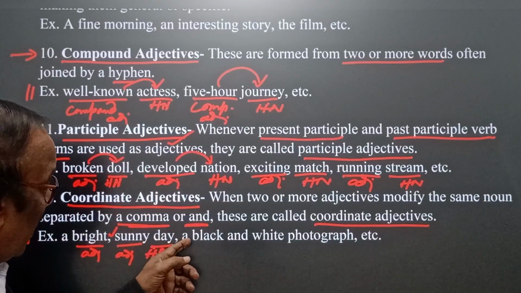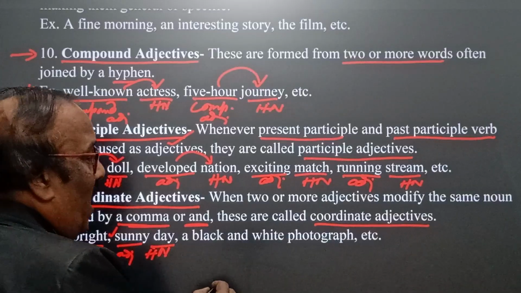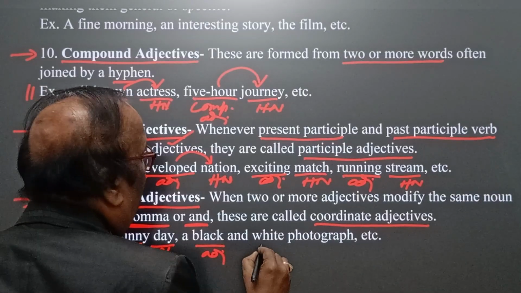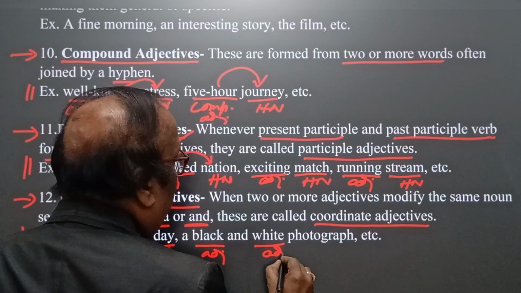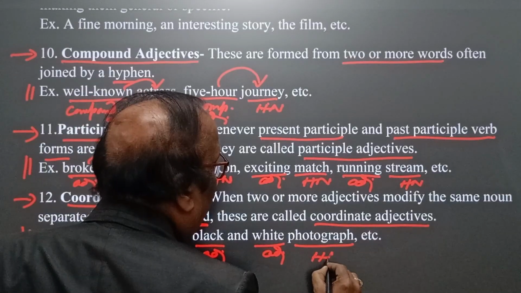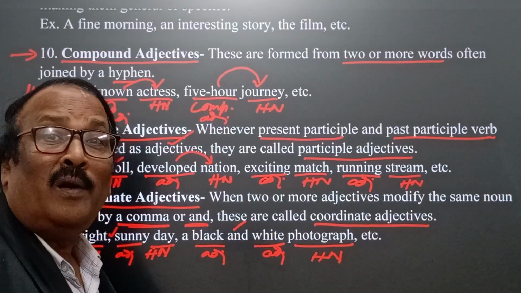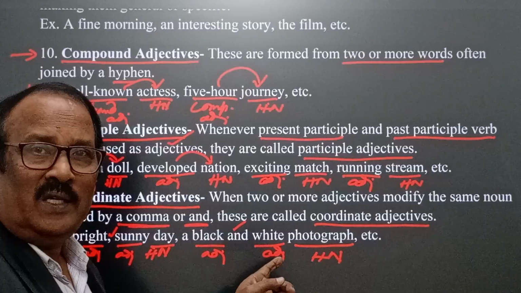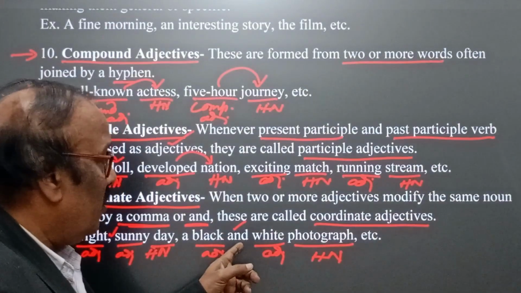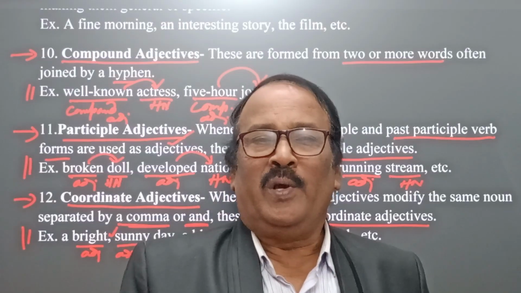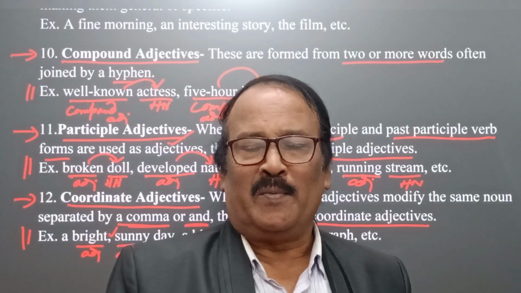Another, a black and white photograph. Naturally, black is an adjective, white is an adjective, photograph is the head noun, and and is the coordinator, that is, the linker. Therefore here we find coordinate adjectives. With this, I conclude this segment.